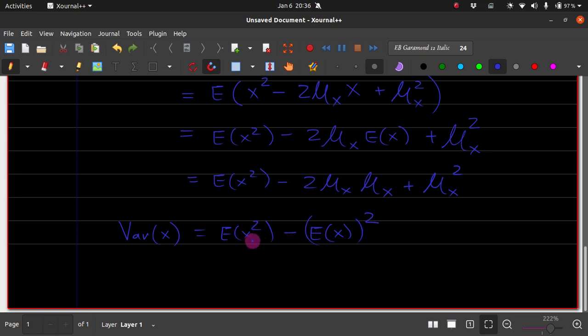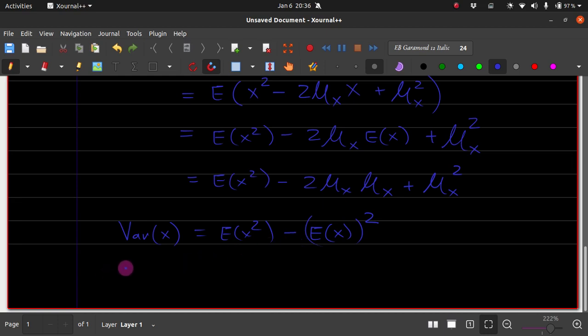So variance is nothing but the expectation of the square of the variable minus the square of the expectation. I'd like to emphasize one more thing: the expectation of the square of a variable is not the square of the expectation. Otherwise, the variance would always be zero.